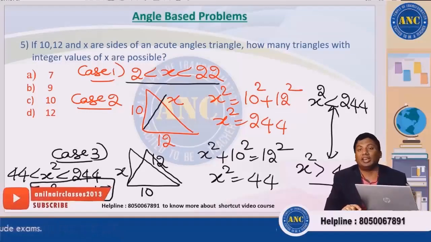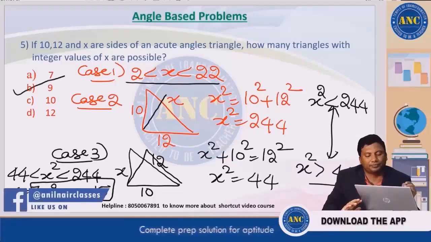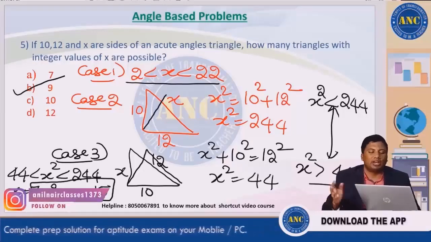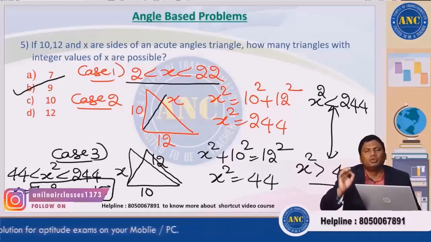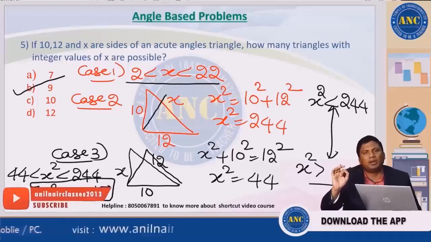Does 7 to 15 lie in this range? Yes. 7 to 15. How many acute angled triangles can be formed? Total 9. Very, very easy. You don't need the concept of a square less than b square plus c square.